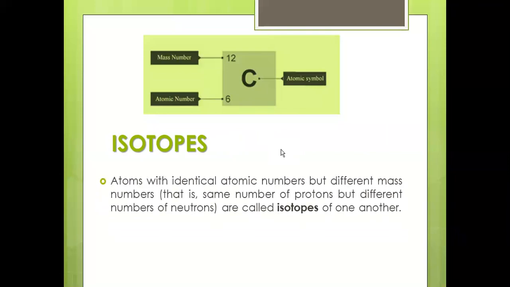Actually, atoms with identical elements, right? Ma, yes. Ma.